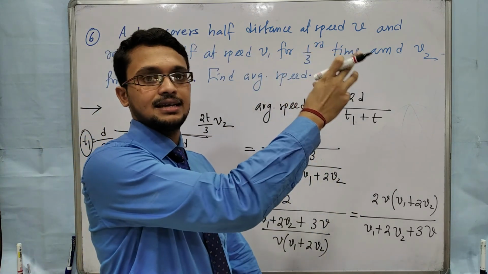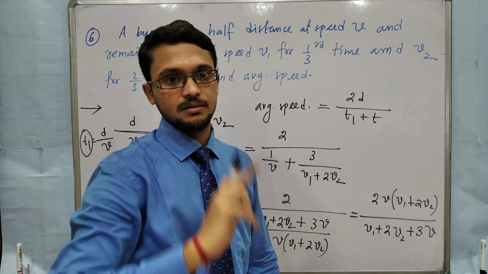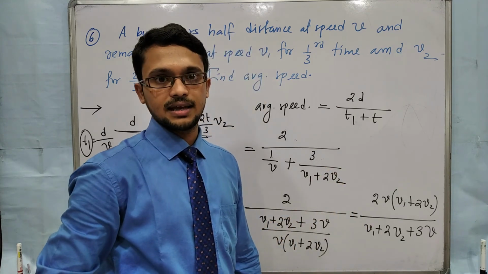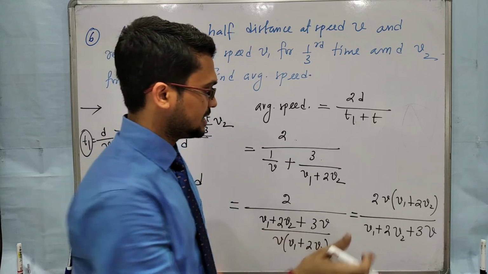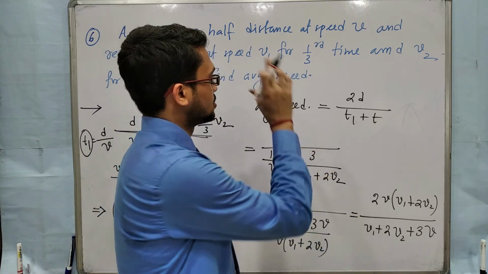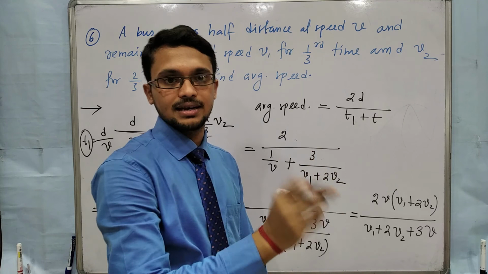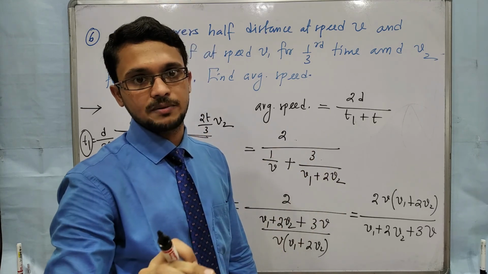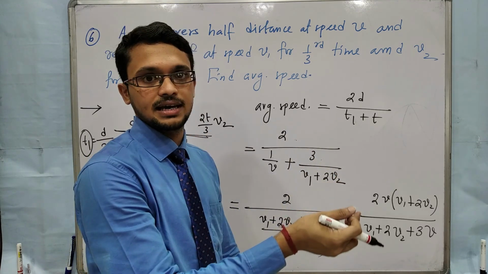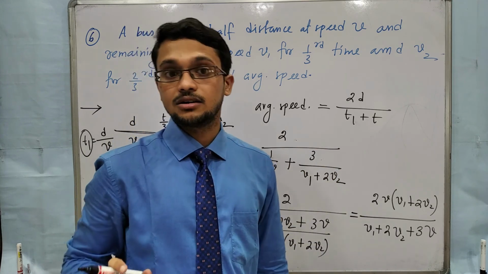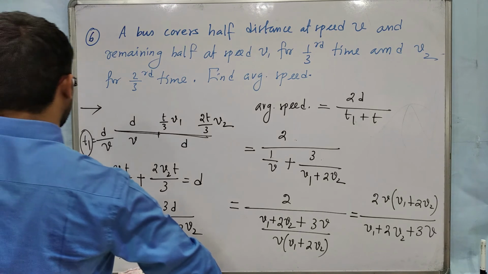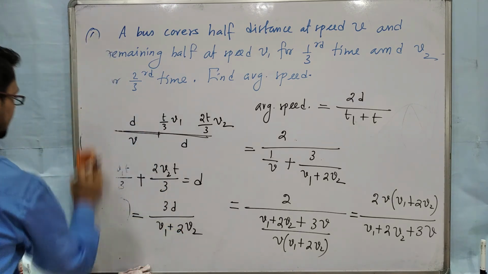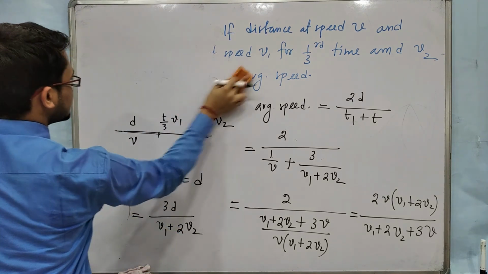Take this numerical again and try to solve it by yourself and check the answer. These are mainly competitive problems, so we only need the answer. So take this numerical in your copy, write it in your copy and try to solve it first, and then play the video again and check whether the answer is correct or not. Then you will learn. So we will solve the last problem related to average speed and average velocity.